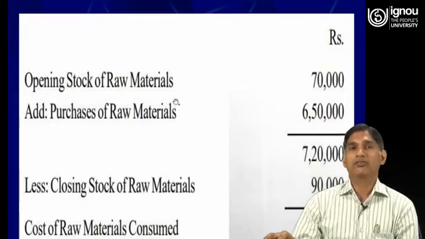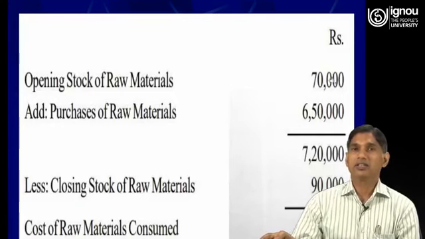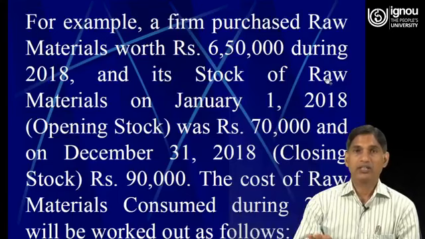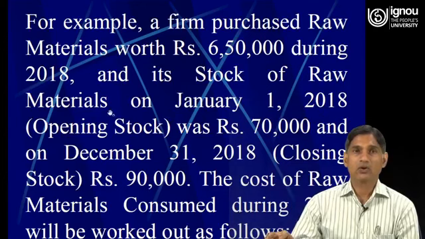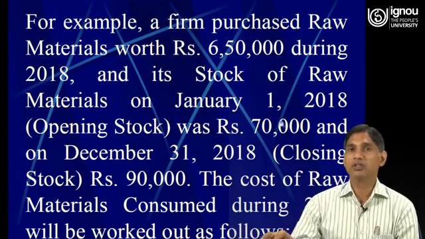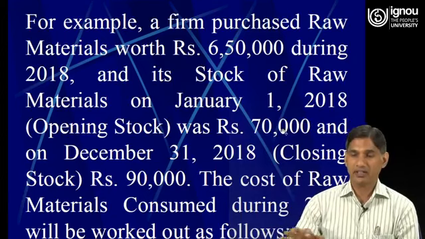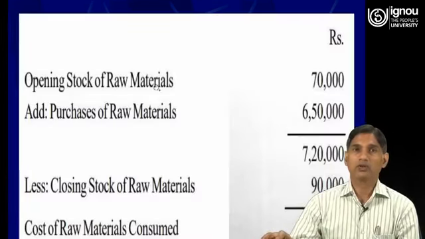Opening stock of raw materials is 70,000. So we can check it. The opening stock of raw material is the raw material on 1st January 2018. It means the opening stock of raw material is 70,000.